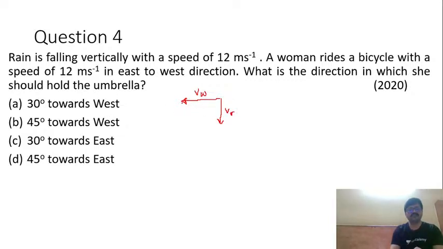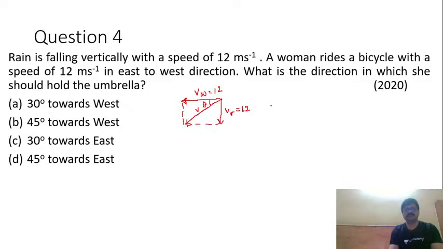Okay, then over here I'll construct a parallelogram. Then I'll join the diagonal here. Now this is the resultant velocity direction. Okay, so this is direction of resultant velocity v. Okay, now it is given that VW is 12 here and VR is also 12. Now from this I can very comfortably calculate the value of theta angle.